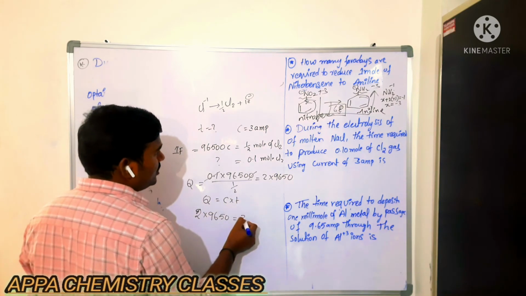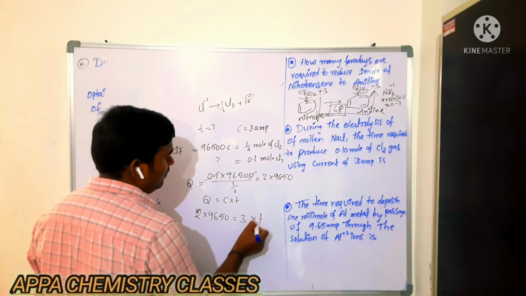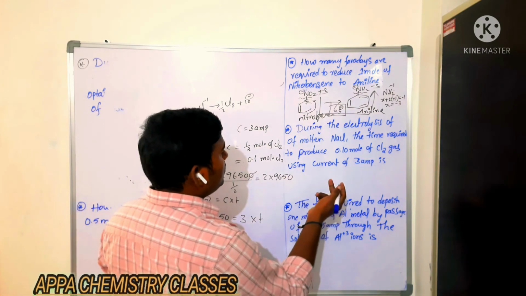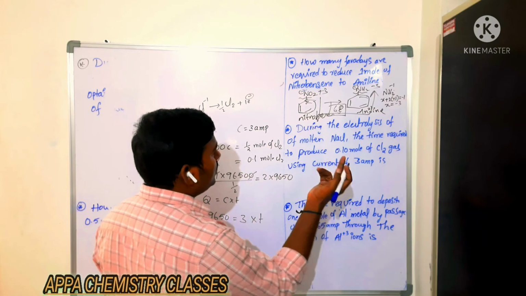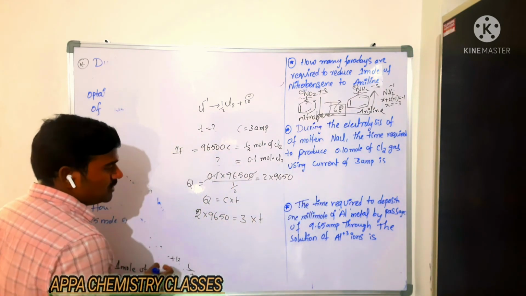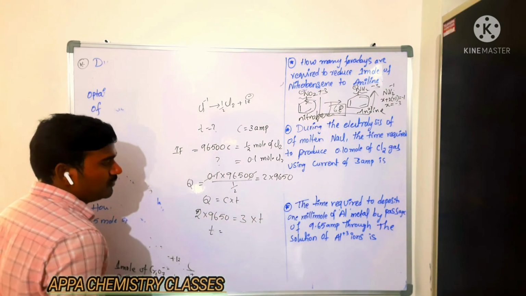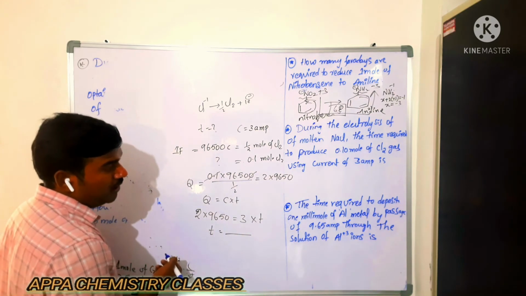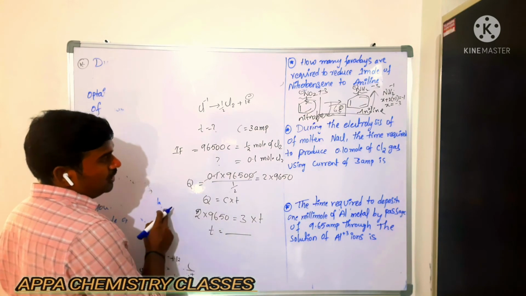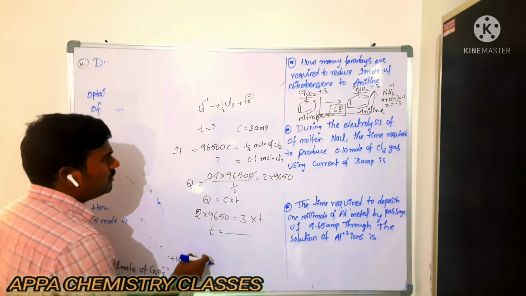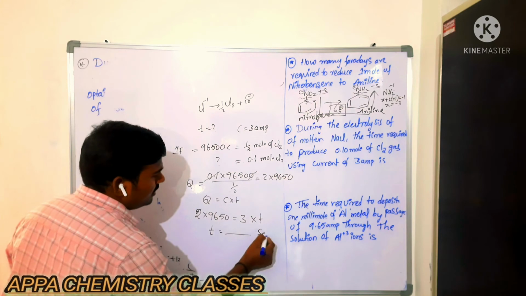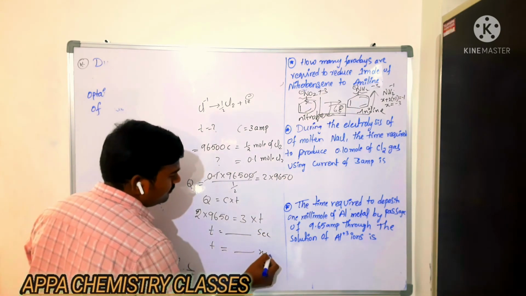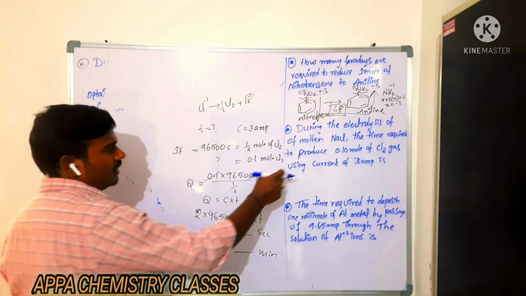So current is how much? 3 amperes. So then time, how much will time be? That's it only. During the electrolysis of molten sodium chloride, in this case you do this calculation and you will get the time. You will get the time in seconds. So after that you convert into minutes also. So that is the answer for this.